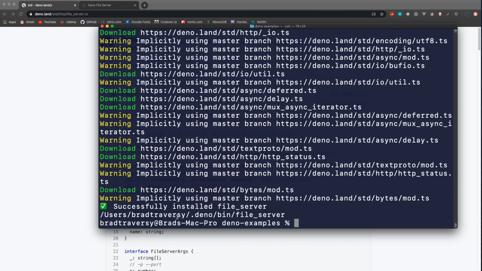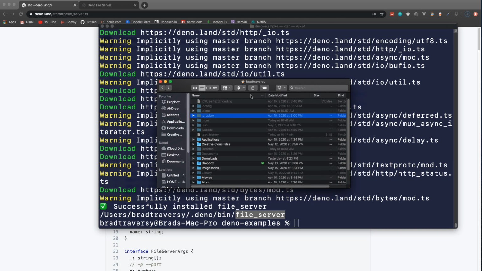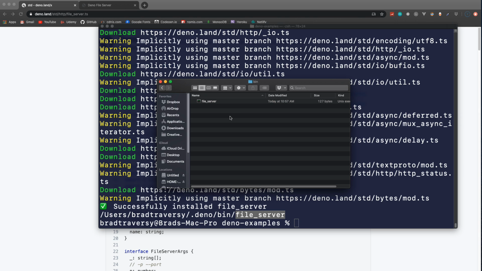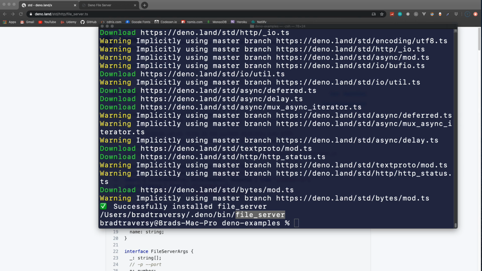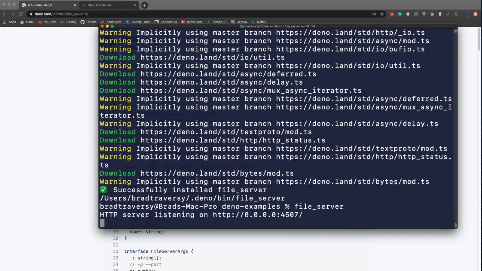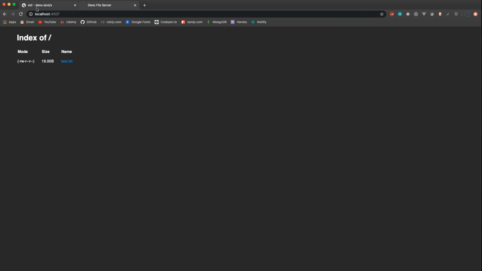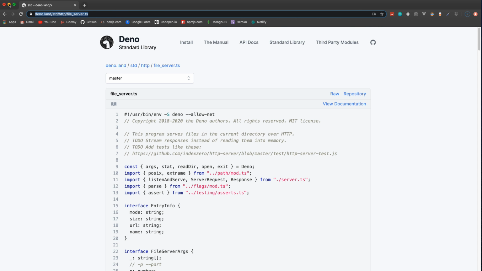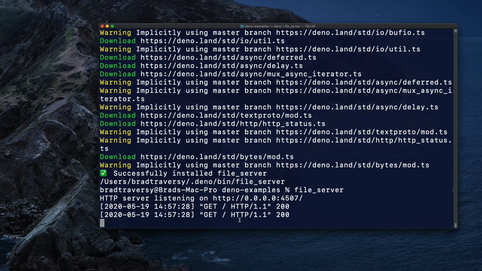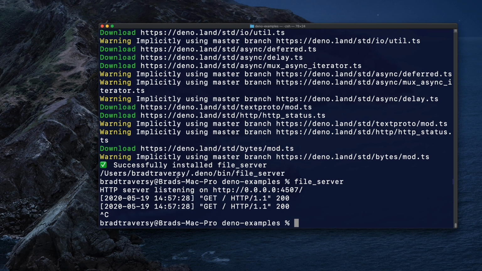And what happens is it stored it in my base directory, which is right here, and then inside a folder called bin, and then file_server, which if I bring this over, you can see this is my home directory. I have a folder called .deno, a hidden folder, a folder called bin, and then this file_server. So now I should be able to just run file_server, and it will do the same thing. It'll start that local server up. If I go here and reload, I get the same thing. Okay, so you can install scripts like that with deno install, which is really cool. And you might have to add it to your path. You'll probably see a message here with a command to add it to your path.